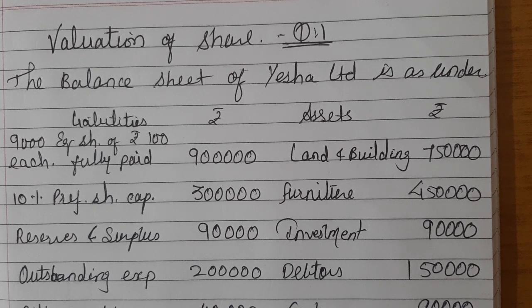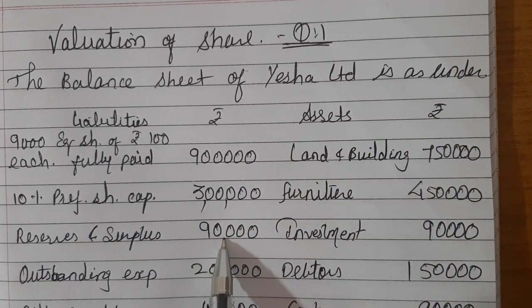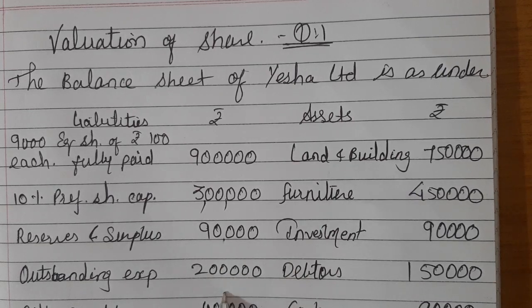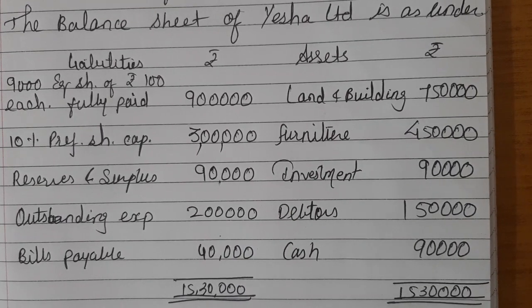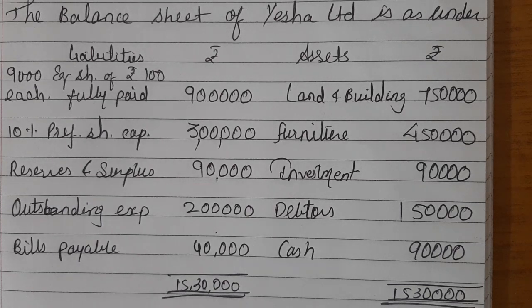That is also on the screen for your reference. The balance sheet of Yesha Limited is as under. The liabilities and assets are given as under. Equity shares of rupees 100 each fully paid, 9 lakhs. Preference shares 3 lakhs. Reserves and surplus 90,000. Outstanding expenses 2 lakhs and bills payable 40,000. On the asset side, we have land and building, furniture, investment, debtors and cash.